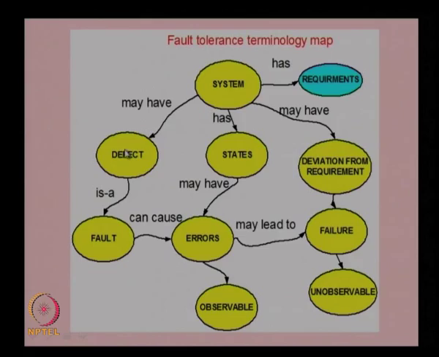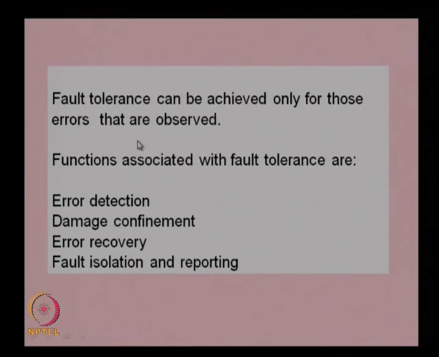Again the system may have a defect, which is a fault, and this can actually cause errors. So, the basic culprit here may be the defect or lack of providing the requirement. So, any one of these can actually be observed through the errors, and then these errors can be monitored, and necessary functions can be provided in the system in order to provide the fault tolerance, and these functions which actually provide this fault tolerance are known as fault tolerant functions. So, fault tolerance can be achieved for those errors that are observed.